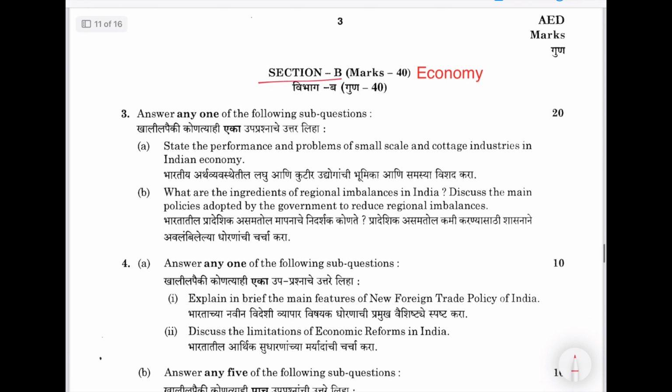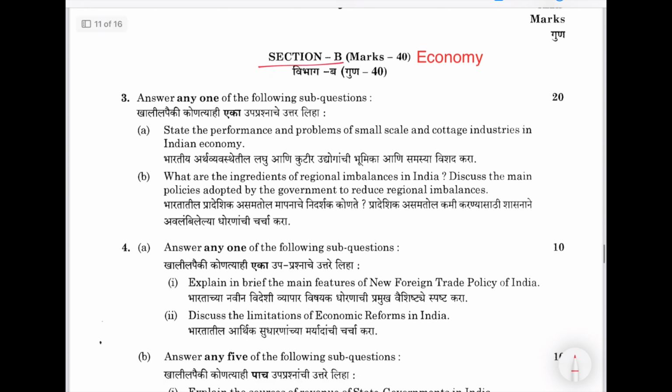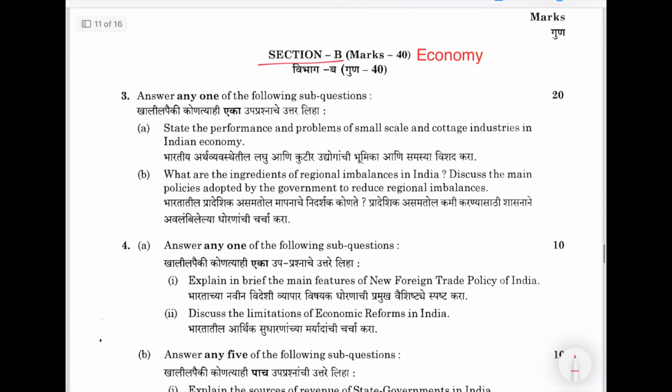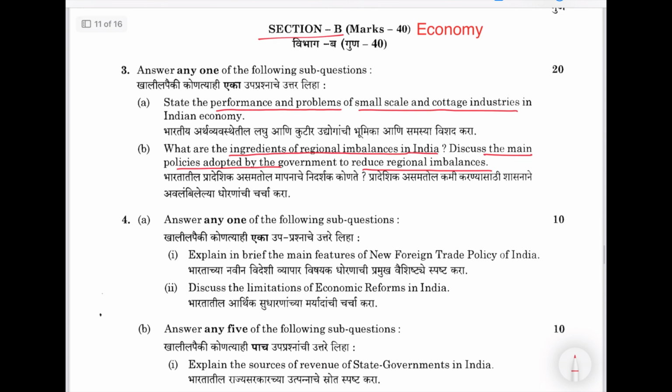Now this section will be important, economy. But I saw no question on Maharashtra directly. State their performance and problems, small scale and cottage industries in Indian economy. What are the ingredients of regional imbalances in India? Again repeated from, I think, polity. Discuss the main policies adopted by government to reduce regional imbalance. Regional imbalance is a very important point in this new pattern as well.